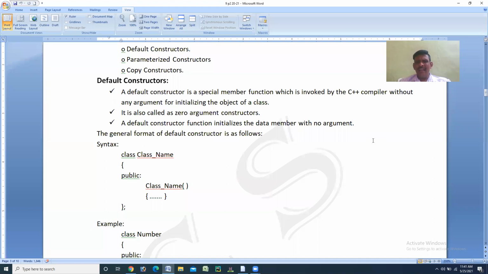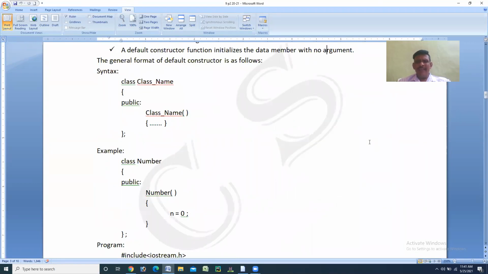That is: class name, opening brace, public colon, class name, open parenthesis, close parenthesis, opening brace, body, closing brace, closing brace, then ending with a semicolon. That is nothing but the default constructor syntax. Then for the example, either you can write this or what you learned in the case of sum, you can write it as an example for default constructor, right?